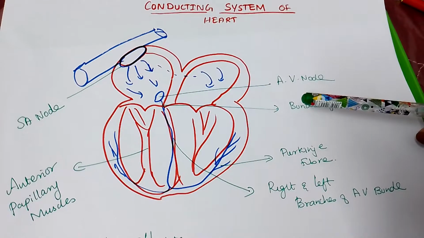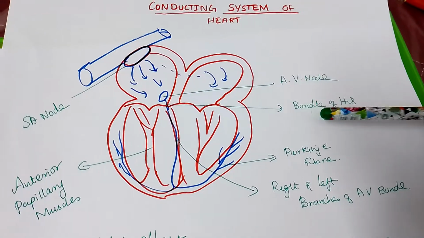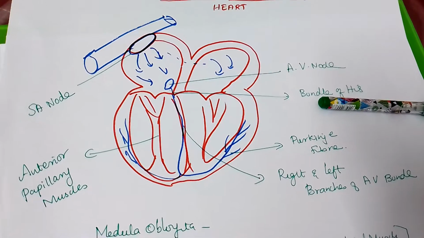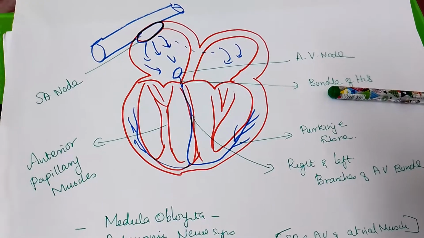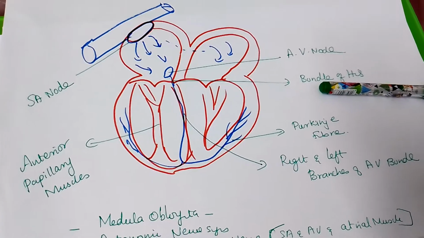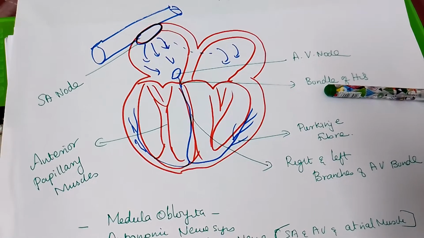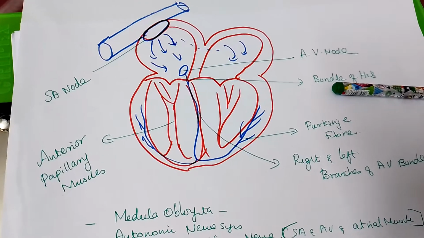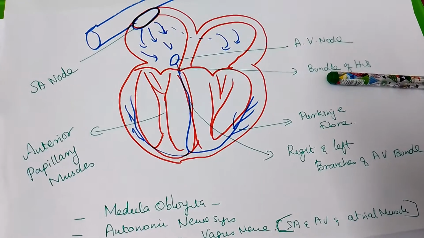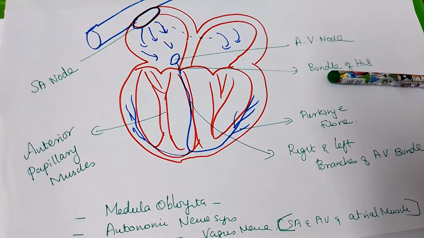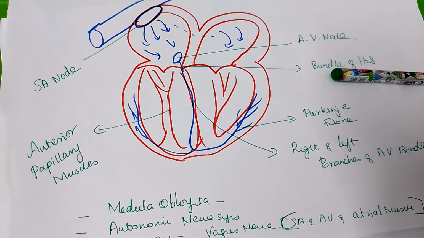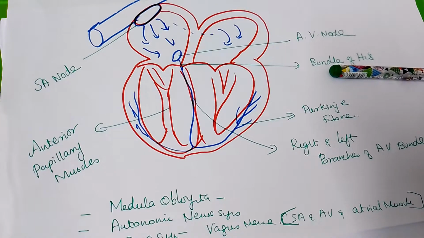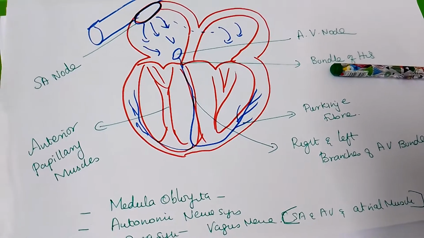Autorhythmicity means it can generate its own electrical impulses. These electrical impulses can generate the heartbeat, so the heart can work independently. What is meant by independently of the nervous system? Independency here means it does not rely on external electrical mechanisms; it initiates its own electrical impulses.